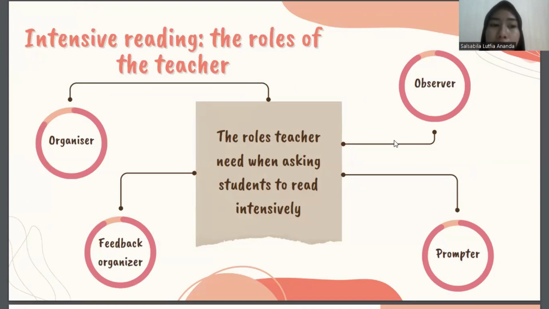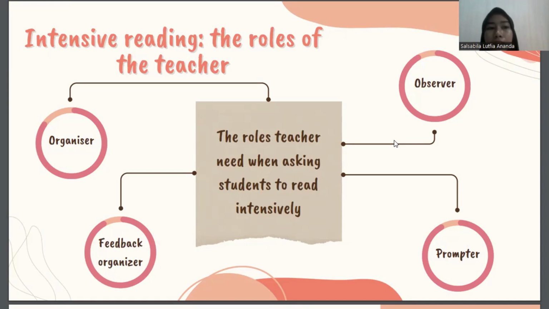We as teachers need to tell students exactly what their reading purpose is and give them clear instruction about how to achieve it and explain how long they have to do this. So we as the organizer should give clear instructions so that students will know what is the purpose of their intensive reading.